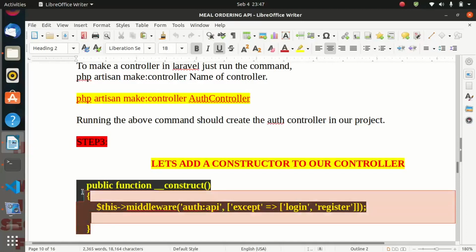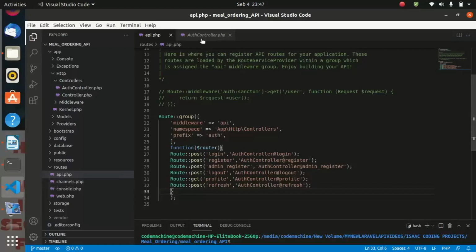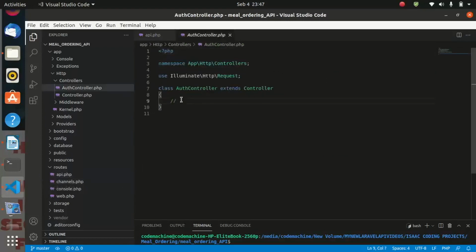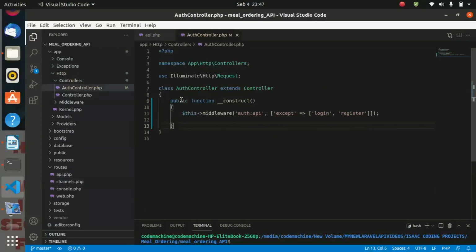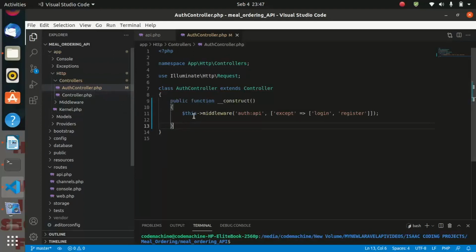So let us go ahead and put this code inside our auth controller. So that is our constructor. And as you are seeing, Git is tracking the changes, but we shall commit later. This code is telling Laravel to apply the auth middleware to all the routes except the login and the register.